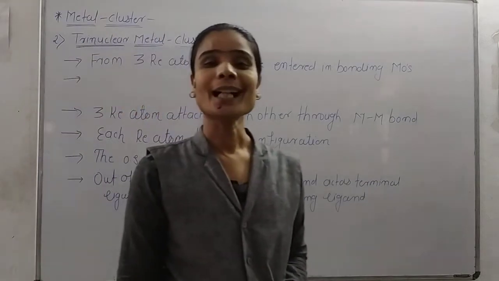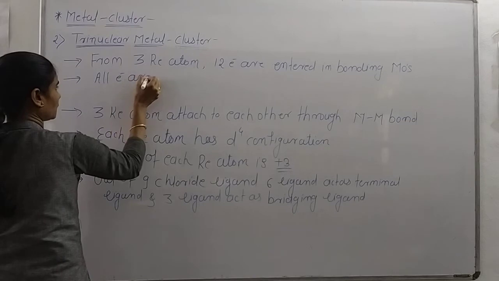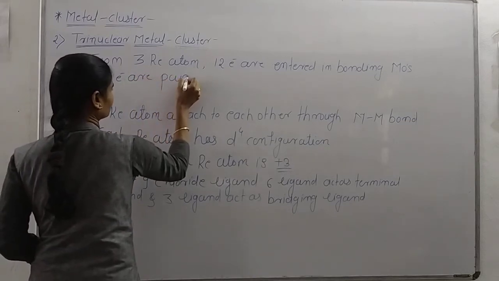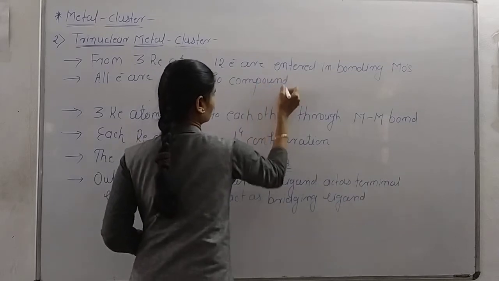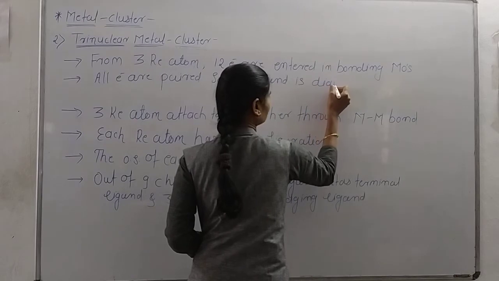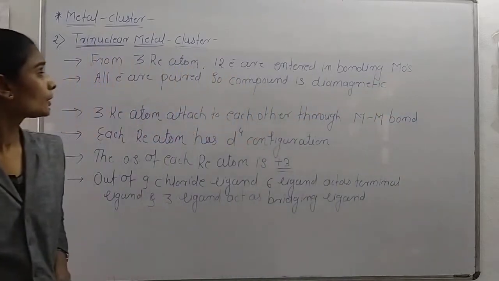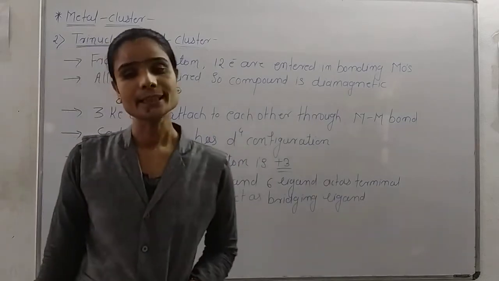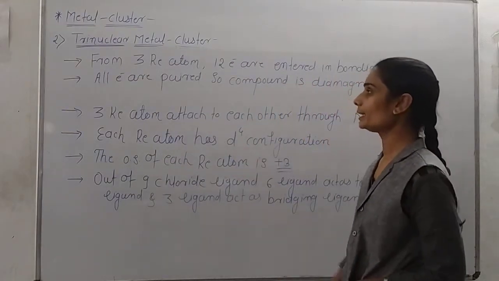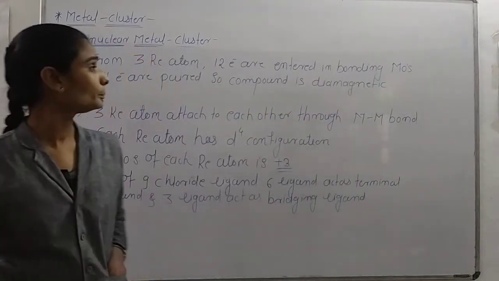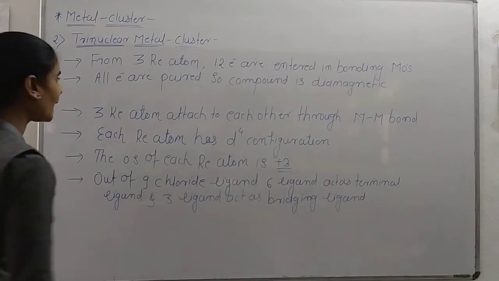So all electrons are paired, so the compound is diamagnetic. So in this trinuclear metal system Re3Cl9, each rhenium atom has d4 configuration, and from three rhenium atoms 12 electrons enter the bonding molecular orbitals. All electrons are paired, so the compound is diamagnetic.